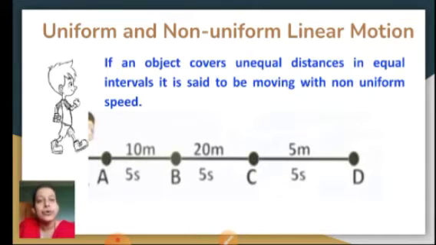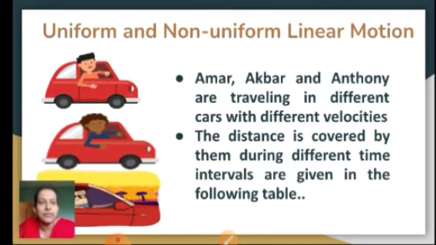Right, students? So you can write non-uniform motion as: if an object covers unequal distances in equal intervals of time, or an object covers equal distances in unequal intervals of time, it is a type of non-uniform motion. Right. So let's take an example from your textbook, and you need to write the answer which is given on your textbook, page number 4. Okay, page number 4. So let's see the example of that.